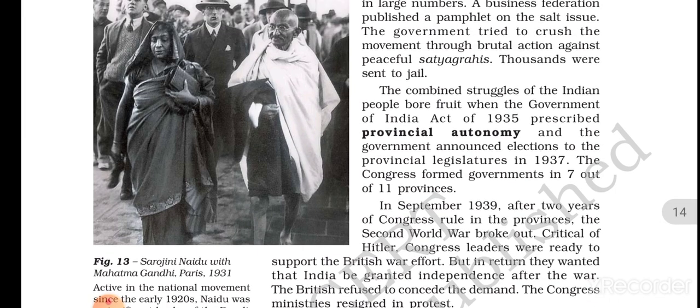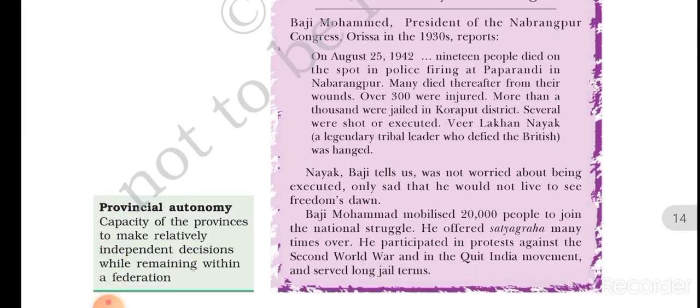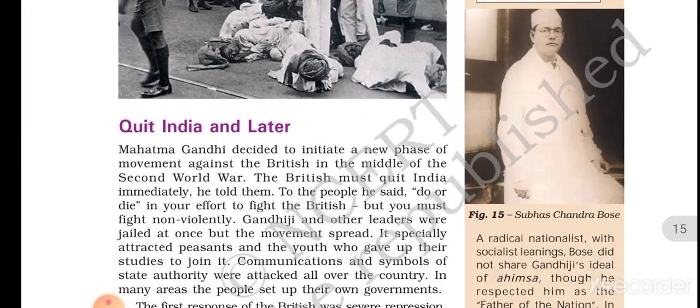Then, after 2 years, around 1939, the Second World War broke out, and the Britishers wanted Indians to be a part of it. Congress leaders said they would support them, but only on one condition: that after this World War they would bring India freedom. The Britishers denied. So that topic ended with the Britishers denying. And now let's get to the next topic, that is Quit India and later.